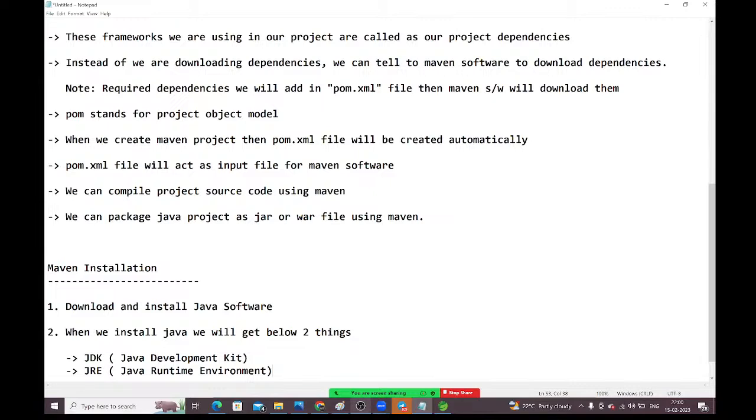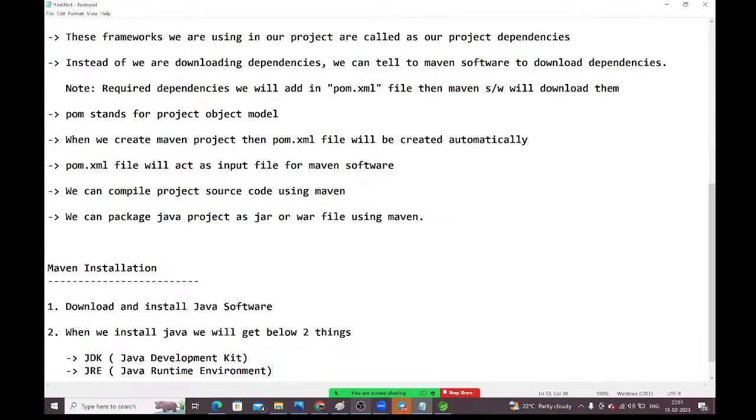Next, JDK contains a set of tools to develop the Java programs. If you want to develop the Java programs, we should have JDK. To develop the Java programs, whatever tools are required, those tools are available inside the JDK only.